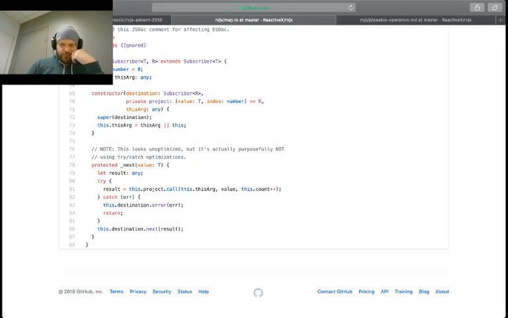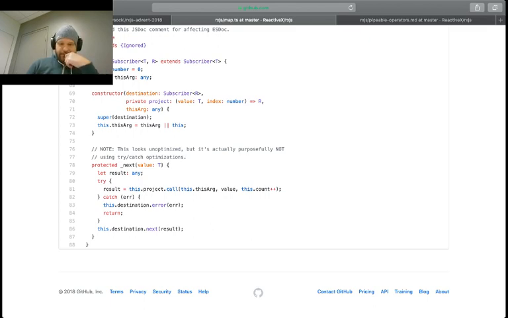So what we always have to do in Rx is we always guard against something bad happening. So our projection call could throw an error, for example, and we had an example of that in one of the previous videos if you go back and watch that.